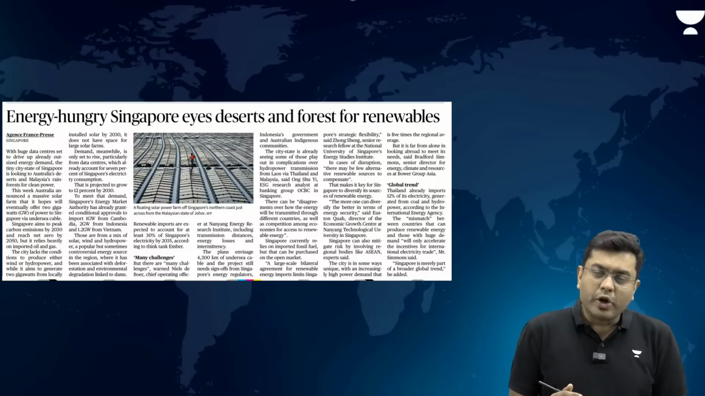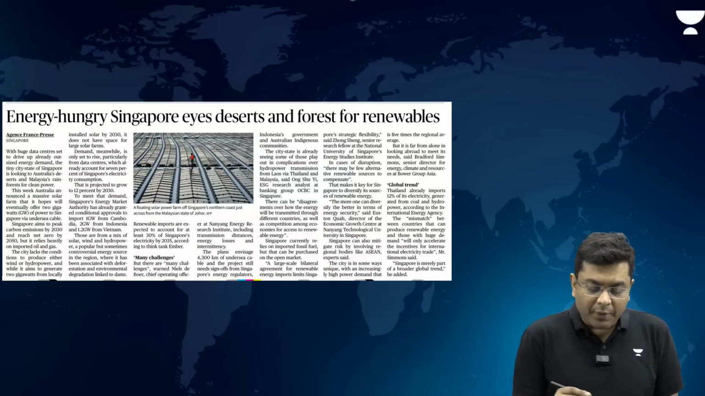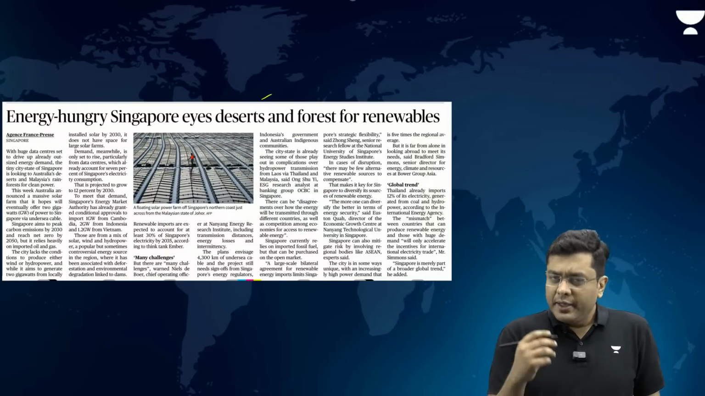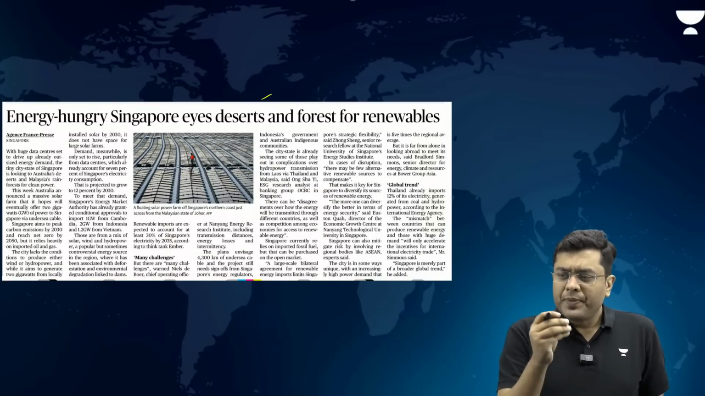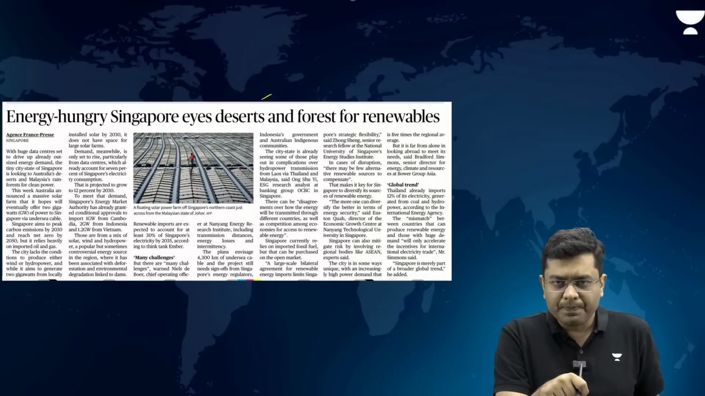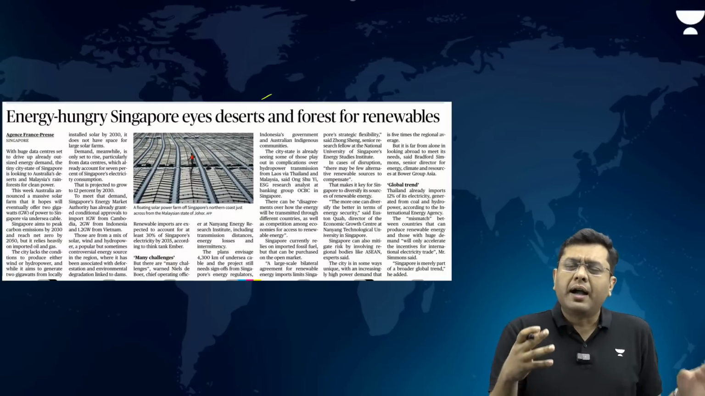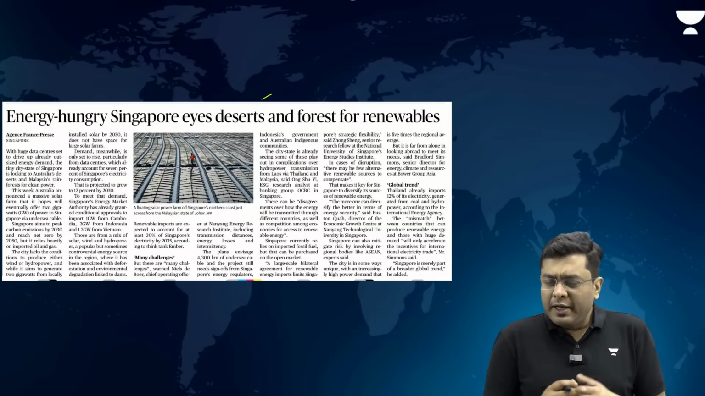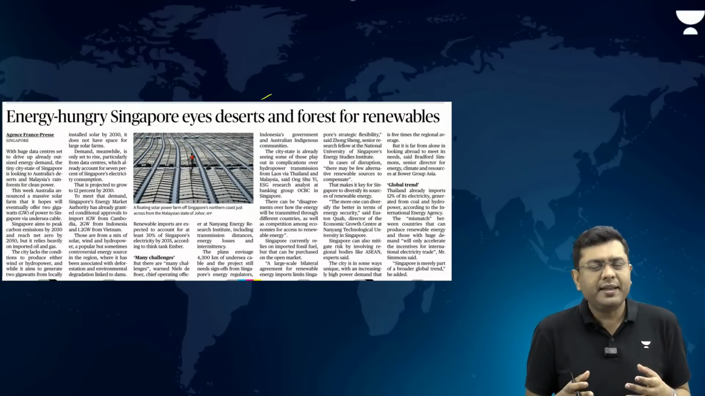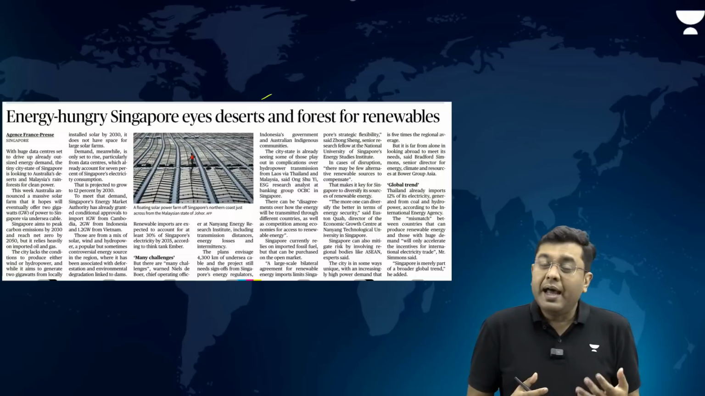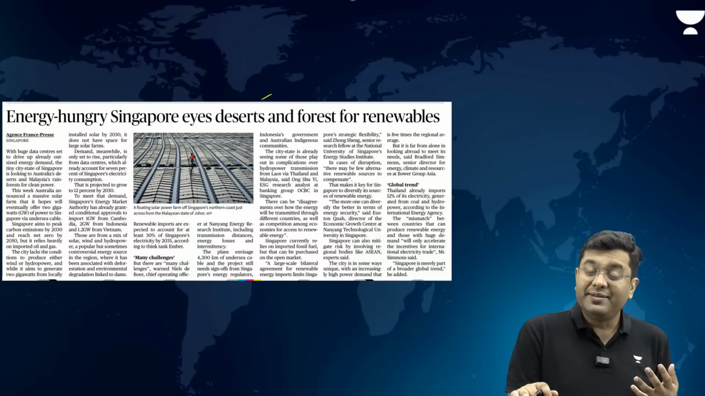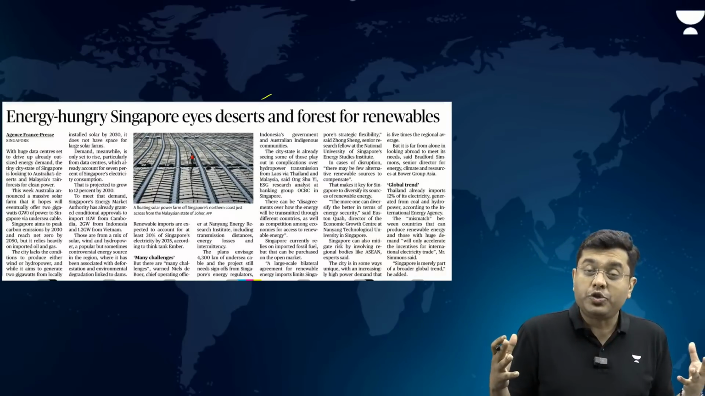The third article talks about energy-hungry Singapore eyeing deserts and forests for renewables. Now you see, Singapore is a small island nation. It is almost a glorified city nation, if you think about it. The space that Singapore has is not significant. It has a significantly high population density without much space to expand.